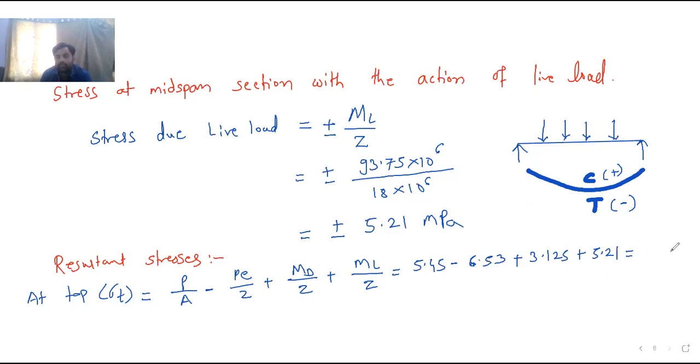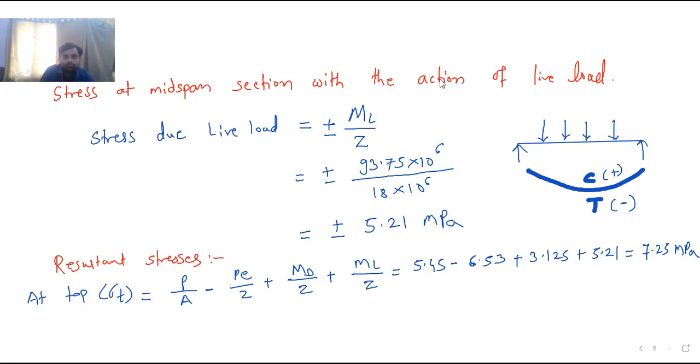What is the final answer? It is 7.25 Newton per mm square.